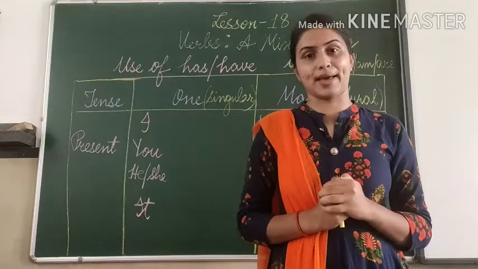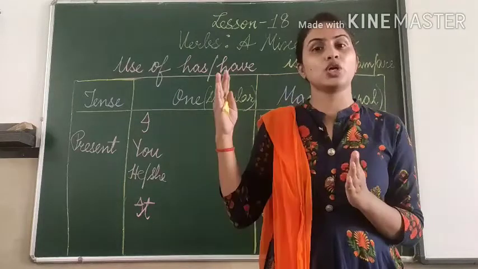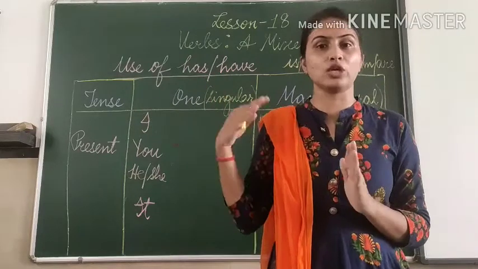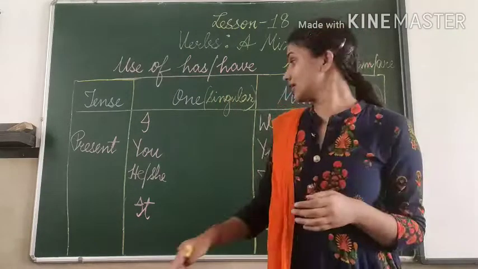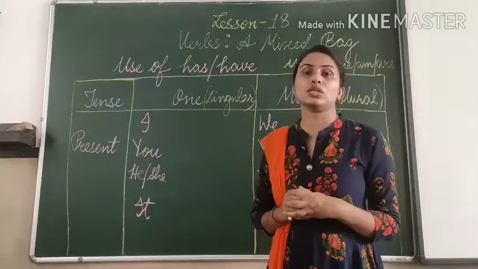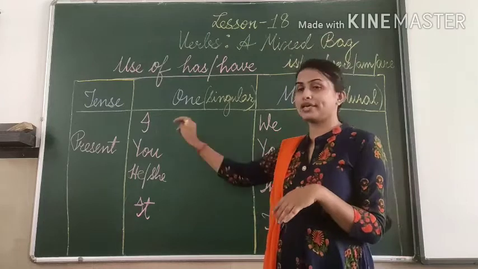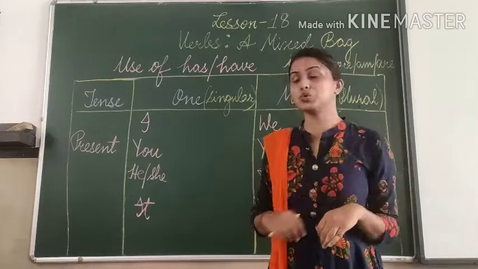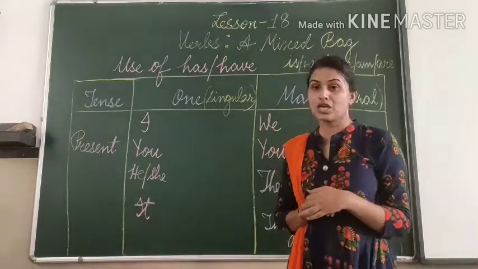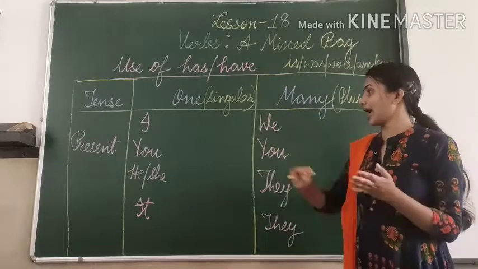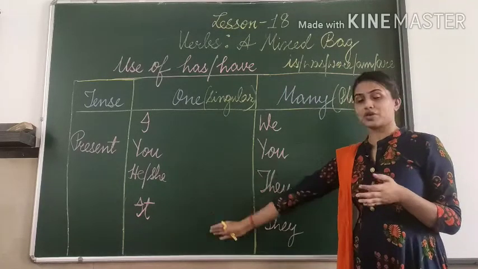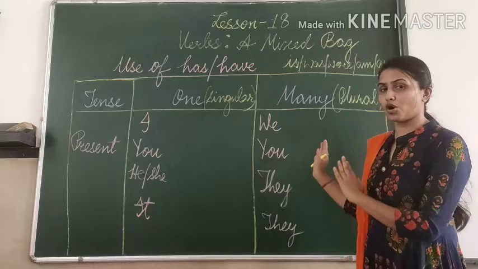Okay. For example, he is used for any boy, to denote any boy, right? She is used to denote any girl, right? For ourselves we use I, for other person we use you, right? And these pronouns are having the plural forms as well.